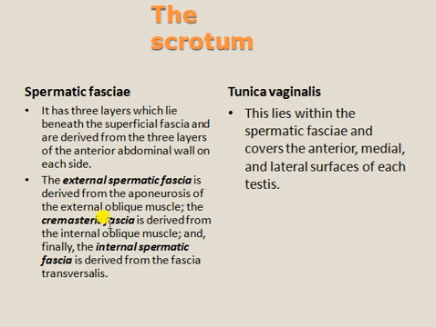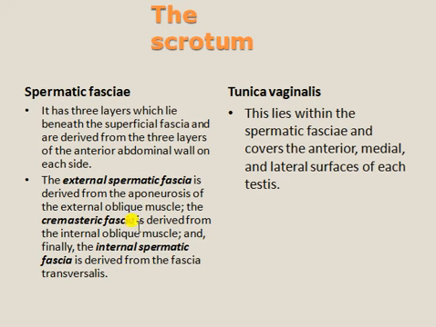The cremasteric fascia is derived from the internal oblique muscle, and finally the internal spermatic fascia is derived from the fascia transversalis. So simply remember the spermatic fascia consists of three layers: external spermatic fascia, cremasteric fascia and internal spermatic fascia.